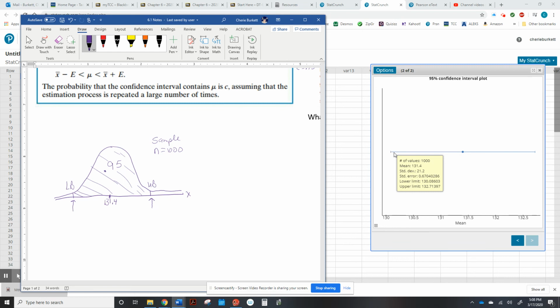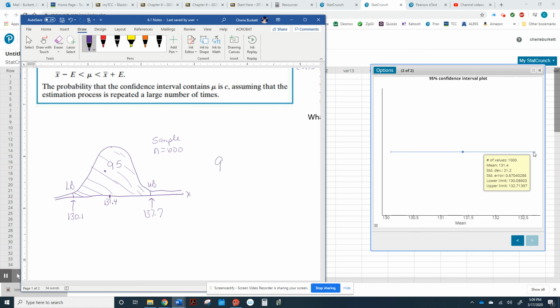130. I'm going to round this number right here. Oh, it won't stop. I'm going to round that to the nearest tenth. So that lower limit is going to be 130.1. So over here, I'm going to write 130.1. And then my upper bound over here is 132.7. So this is 132.7.